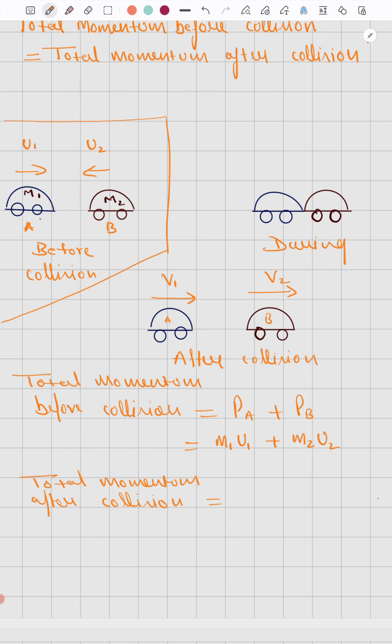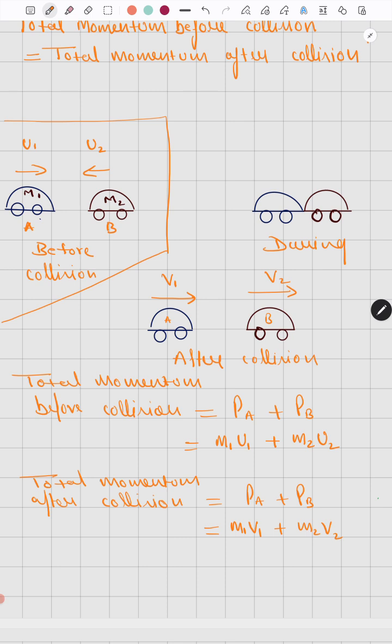In some situations, if two bodies are colliding, maybe a body could break and the mass would change, but we are not taking that situation. We are taking the situation where two bodies collide, the velocities change but the mass remains the same. So I'm taking again the momentum of body A plus the momentum of body B, but after collision. The masses remain m1 and m2, and the velocities are now v1 and v2.